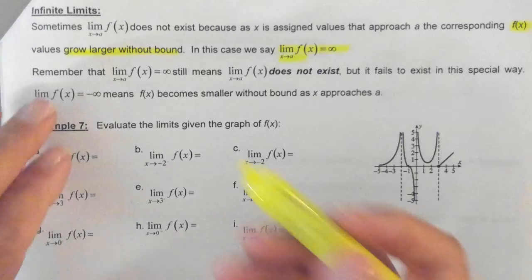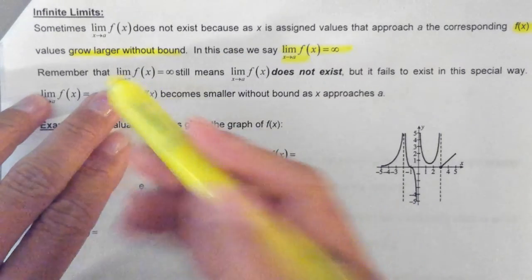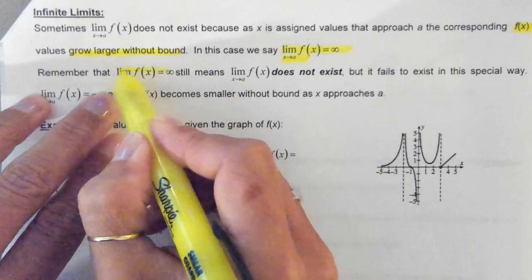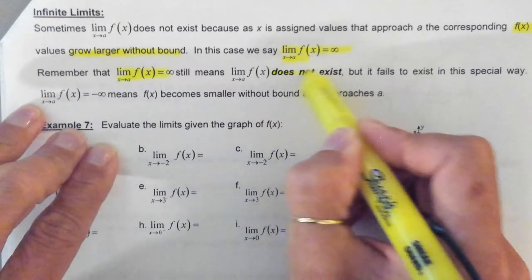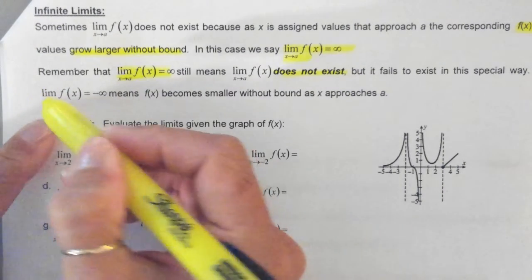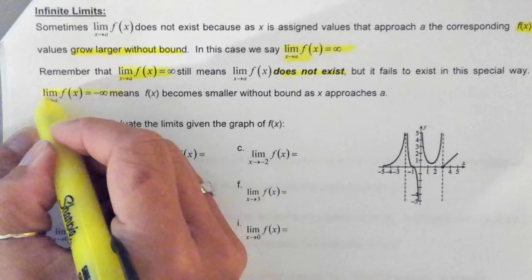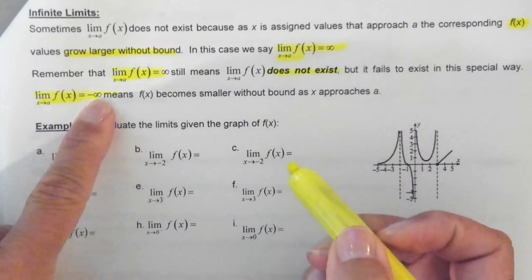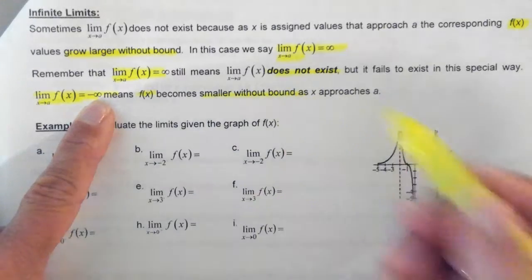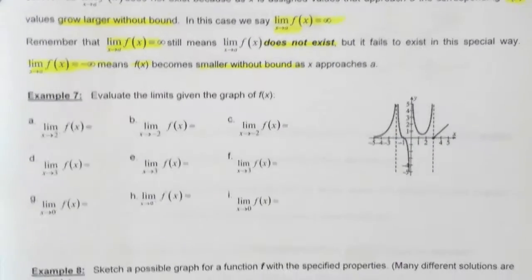Okay, so then here it says that, just as I said, the limit as x approaches a being equal to positive infinity still means that the limit does not exist. It just does it in a special way. So then if your limit as x approaches a of f of x is equal to negative infinity, it just means that your y values will become smaller without bound, okay, as x approaches that given value.